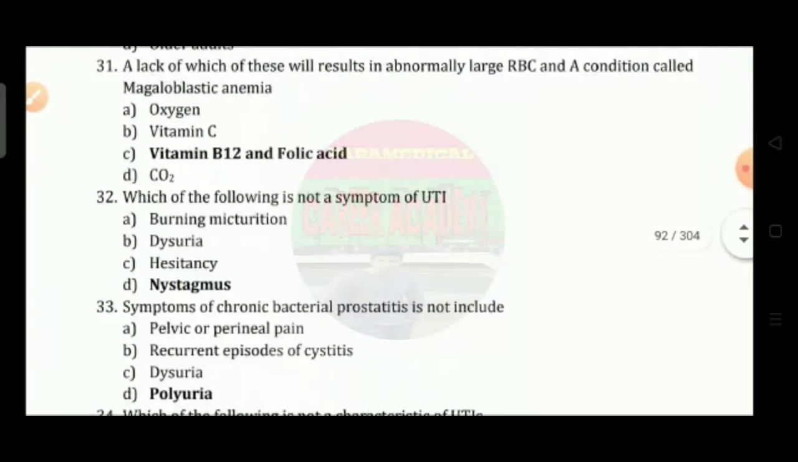Question number 31: a lack of these will result in abnormally large RBC and a condition called megaloblastic anemia. Option A, oxygen; option B, vitamin C; option C, vitamin B12 and folic acid; option D, CO2. So the correct answer is option C.